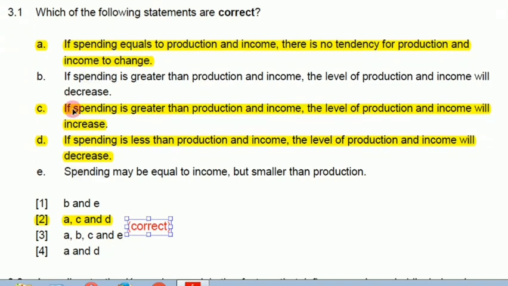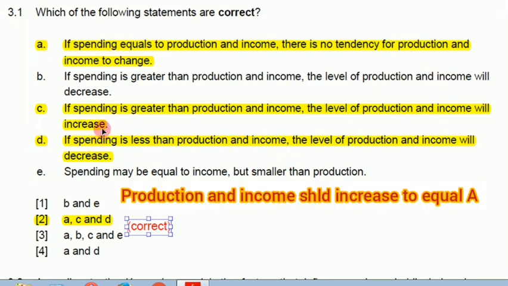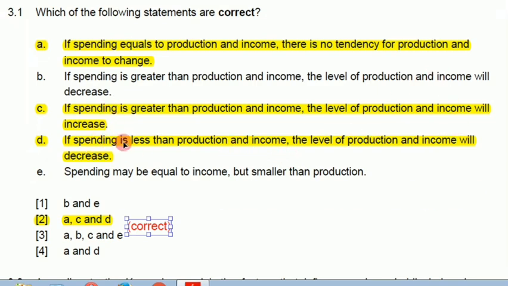So let's just do C, D and E for the sake of revision. If spending is greater than production and income, the level of production and income will increase. This is correct because production and income should increase so that it will be equal to spending, and then we'll say it's now in a state of equilibrium, because it should be A equals Y, which is production and income. So production and income is one thing that goes together, right?